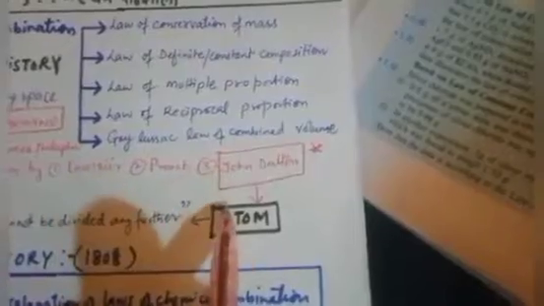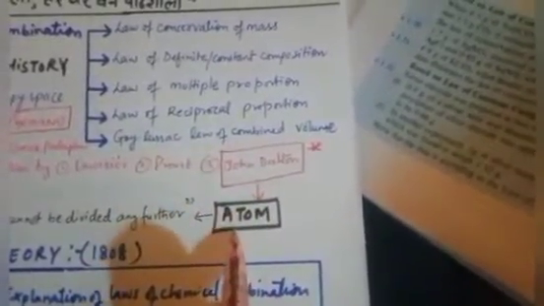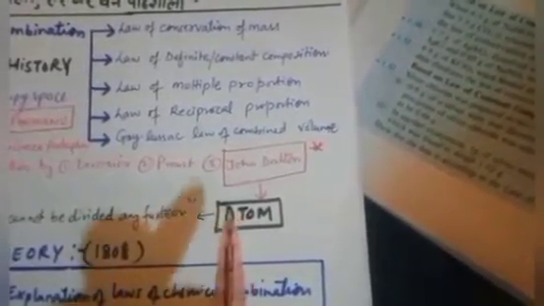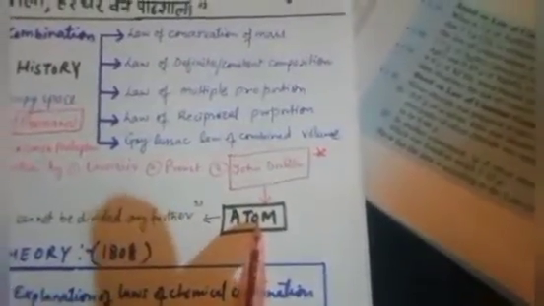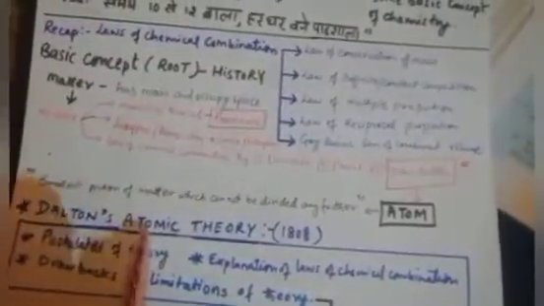Then they studied further, and in the meanwhile the laws of chemical combination were given by scientists like Lavoisier, Proust and John Dalton, out of which John Dalton's contribution was very much rewarded. A British chemist, he had been working in the field for a long time. On the basis of his studies and investigations, he stated that the smallest portion of matter which cannot be divided any further is known as an atom. It means that matter is made up of atoms, which we did in 9th class also. And in 1808 he came up with a famous theory called Dalton's atomic theory.